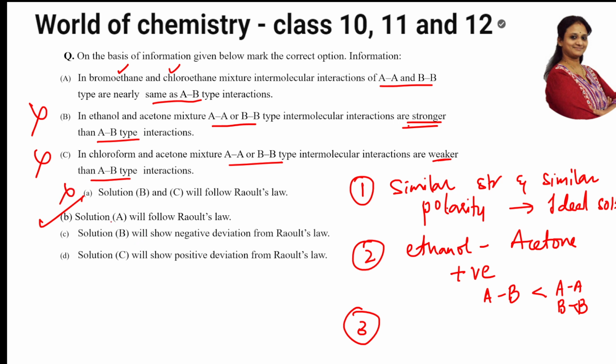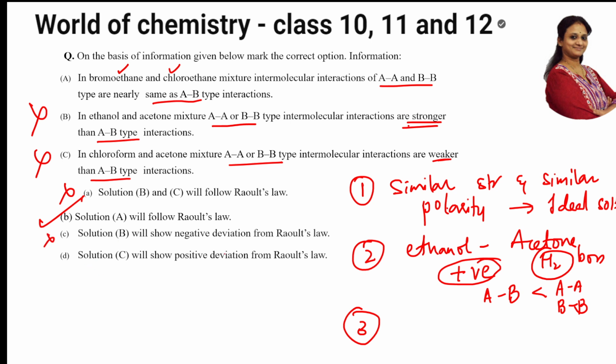Okay, solution B will follow Raoult's law? That is correct. Solution B will give negative deviation from Raoult's law. Which is solution B? This one. What are they showing? They're showing hydrogen bonding. Because of this, they are showing positive deviation. So this option also is wrong.